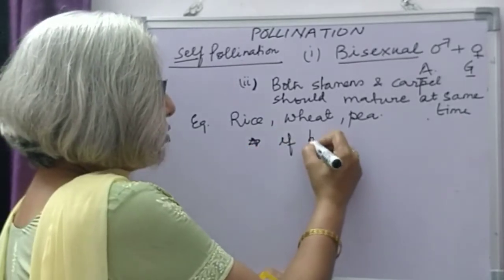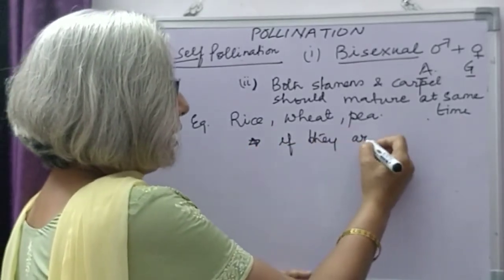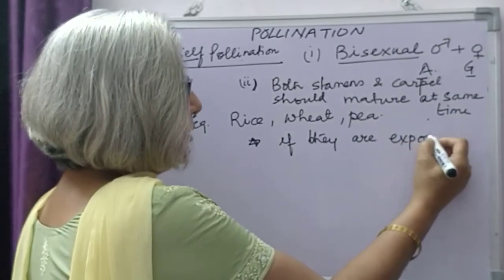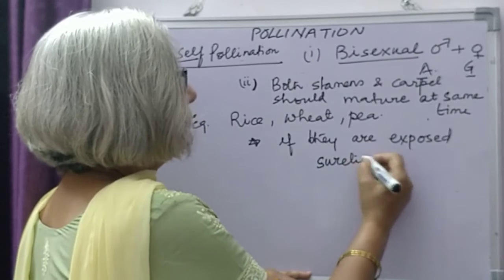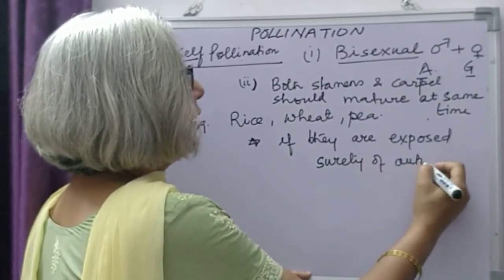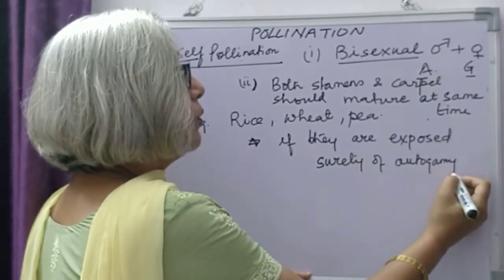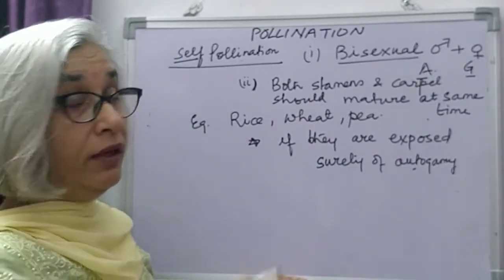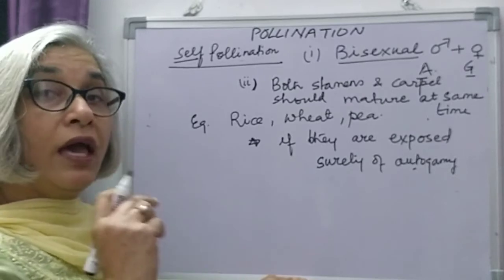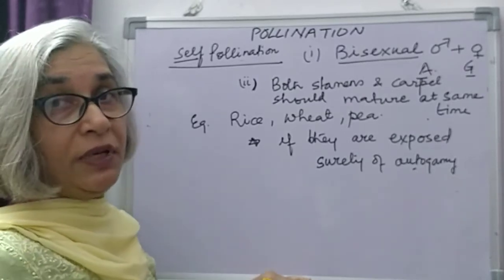If they are maturing and if they are exposed, then surety of autogamy is not there. Autogamy will take place, but in addition to autogamy, geitonogamy and allogamy can also take place.